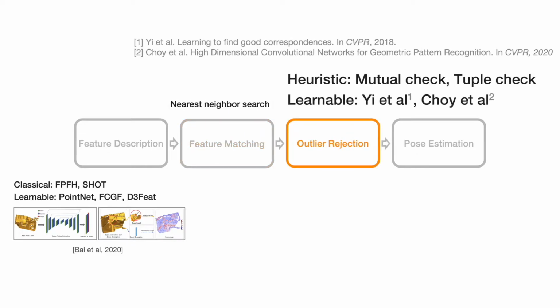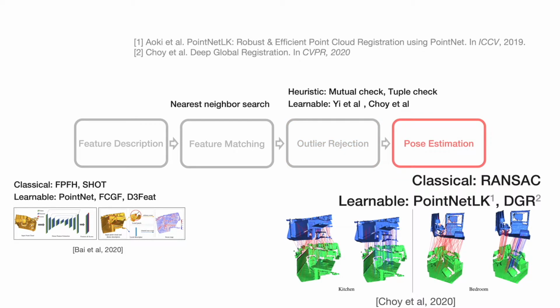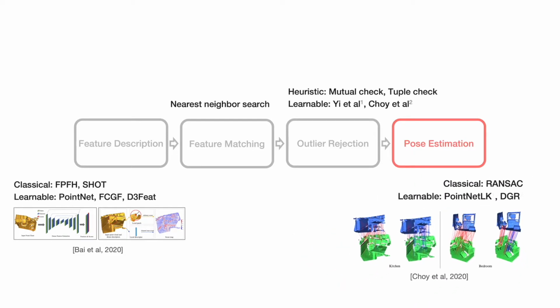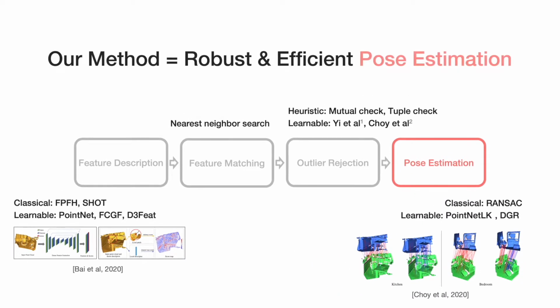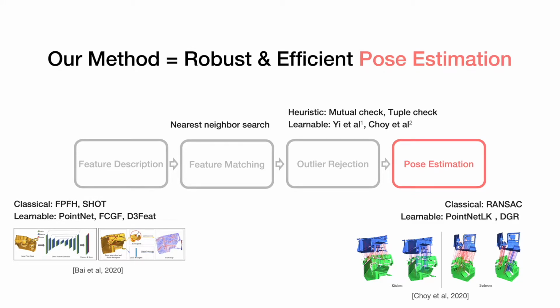Next, outlier rejection methods can be applied to filter out outlier correspondences. Heuristic methods for outlier rejection include mutual nearest neighbor test and tuple test. Recently, learnable outlier rejection methods have been proposed to filter outliers in high-dimensional space. Finally, the pose estimation algorithm predicts the rigid transformation parameters. RANSAC is still a very widely used classical method, but recent learnable methods such as PointNet-LK or DGR have shown better results. Among these modules, our paper proposes a new pose estimation algorithm.